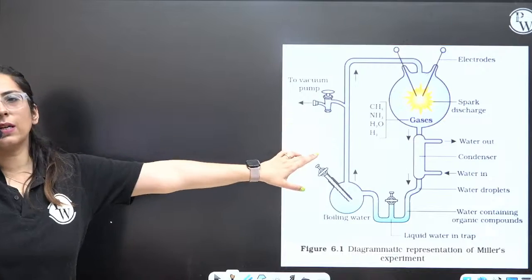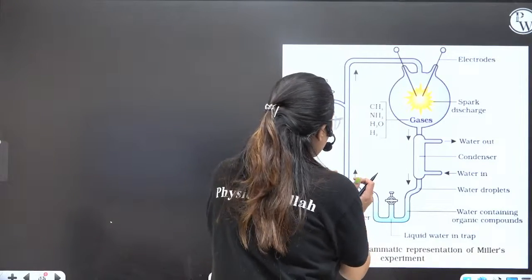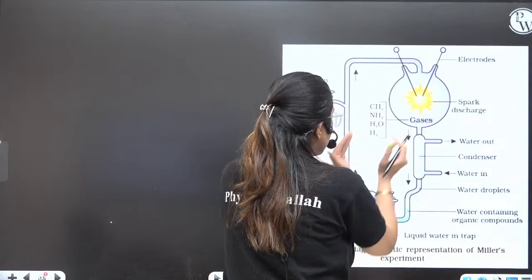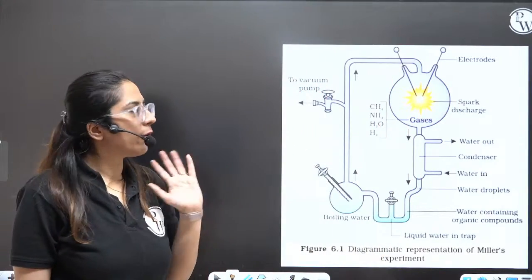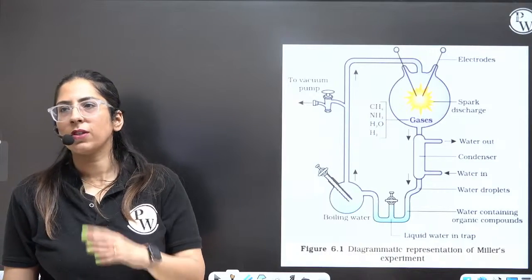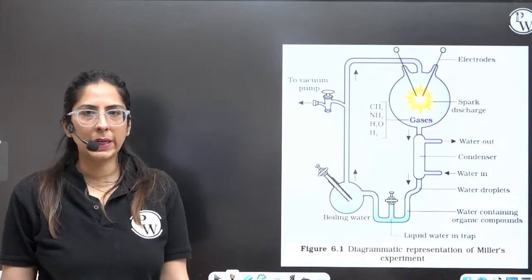So this is the diagram which is there in your book. What they took were two different flasks, right? Two round flasks they took. First thing, they have to increase the temperature. As one of the students said, 800 degrees Celsius. So the same temperature we have to maintain here.